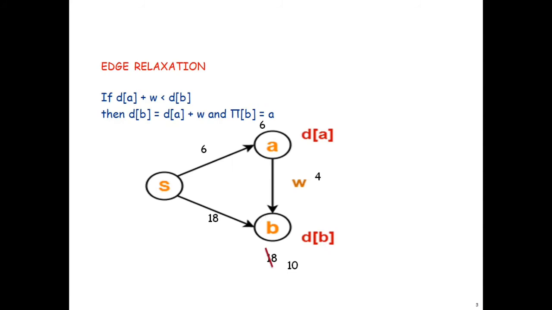If such a path exists, then the distance will be updated. And you can see pi of B is equal to A. It means that the predecessor of B is A. Yes, B is reached through A. So there is a path between A and B. That is the meaning of this statement.